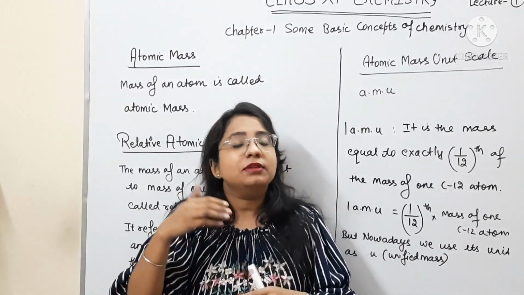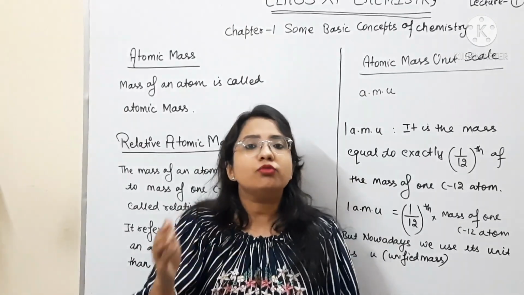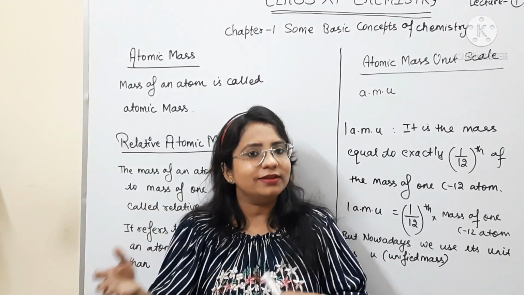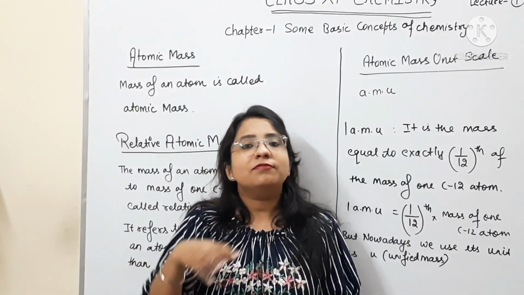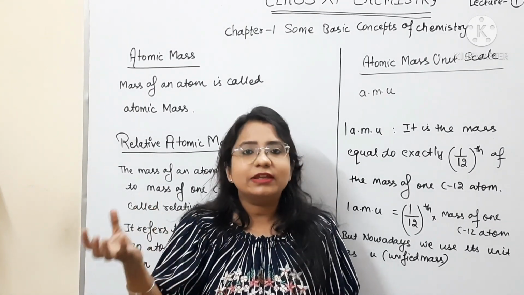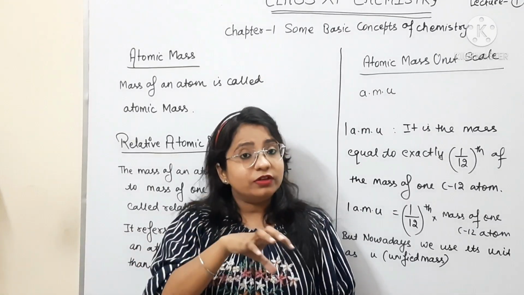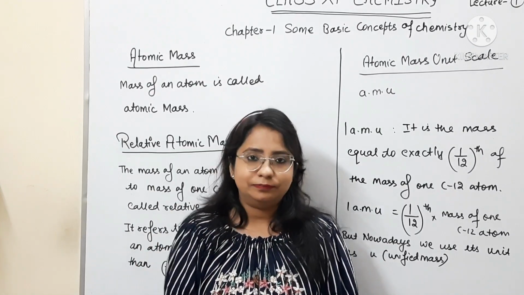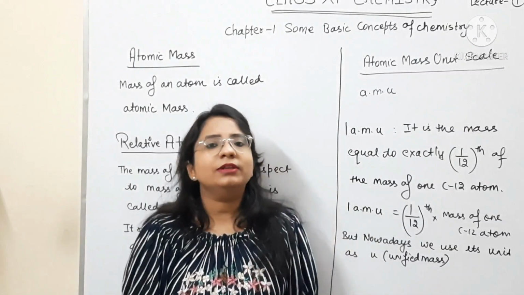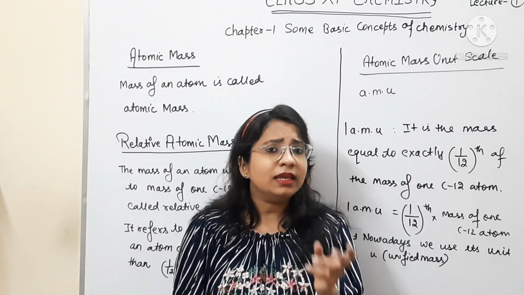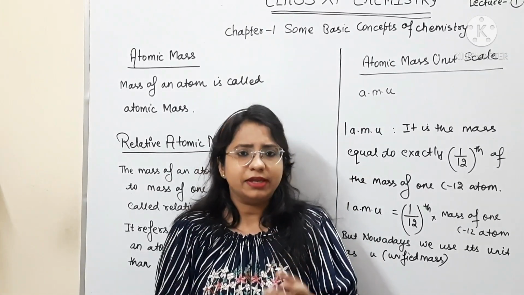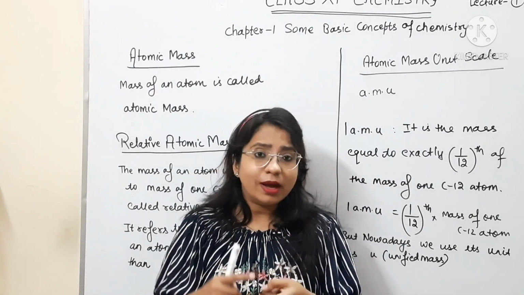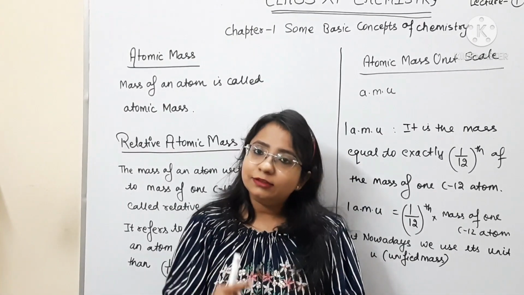So that's why they gave the mass of carbon as 12 AMU. Similarly, oxygen was 16 times heavier than hydrogen, so they gave oxygen a mass of 16 AMU because it was 16 times heavier than the mass of one hydrogen atom. But after some time, scientists realized that taking hydrogen as a reference is not a very good idea because hydrogen has 3 isotopes, 1H1, 2H1 and 3H1.